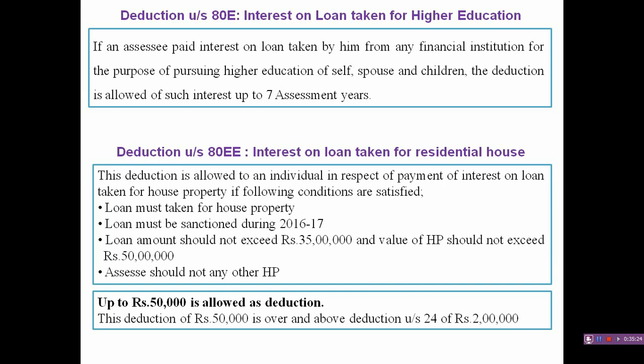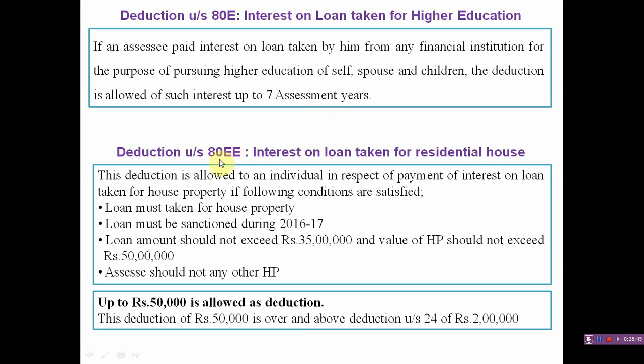How much interest is paid by an assessee during the previous year on loan taken for higher education, the whole amount will be allowed as a deduction under section 80E. Up to eight assessment years he can claim deduction.